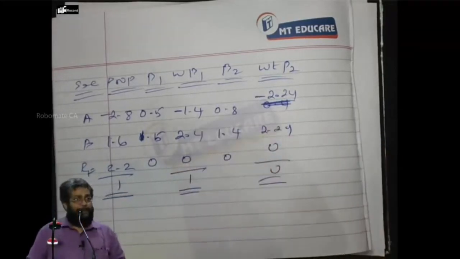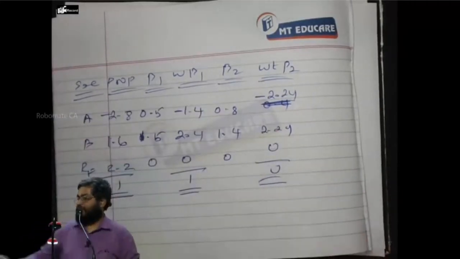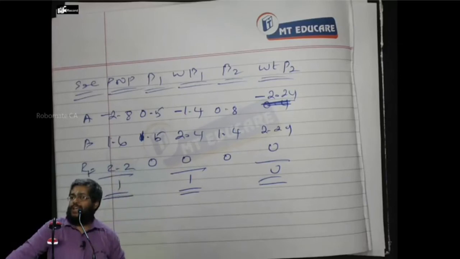Now, see, let us go back to the original beta. Let's go back to what? Original beta. Please. Beta of security A is 2 times. Let us take beta of what? Security A is what? 2 times.